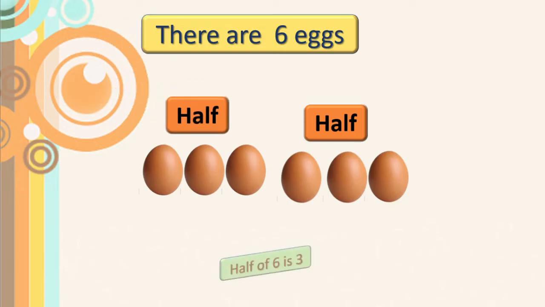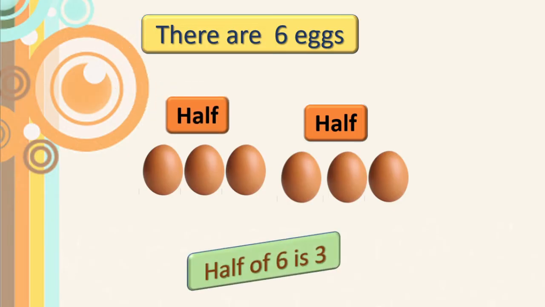Correct? Because half of 6 is 3. If you have 6 chocolates, and your mother says give half of your chocolates to your sister, then how much do you have to give? 3. You will give 3, isn't it? So here half of 6 is 3.